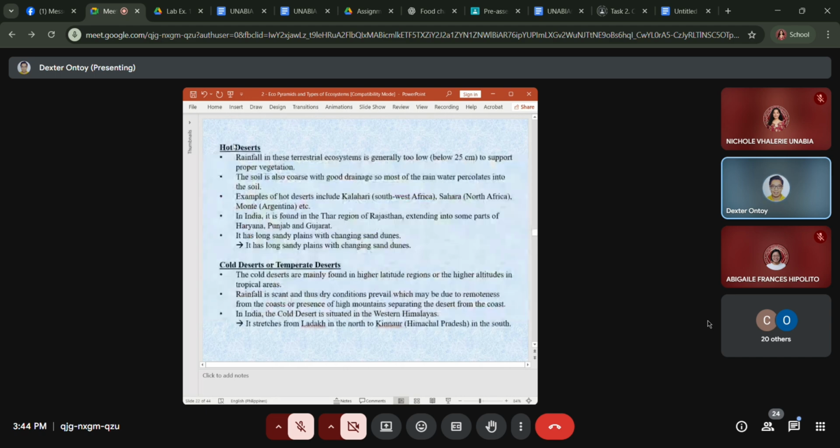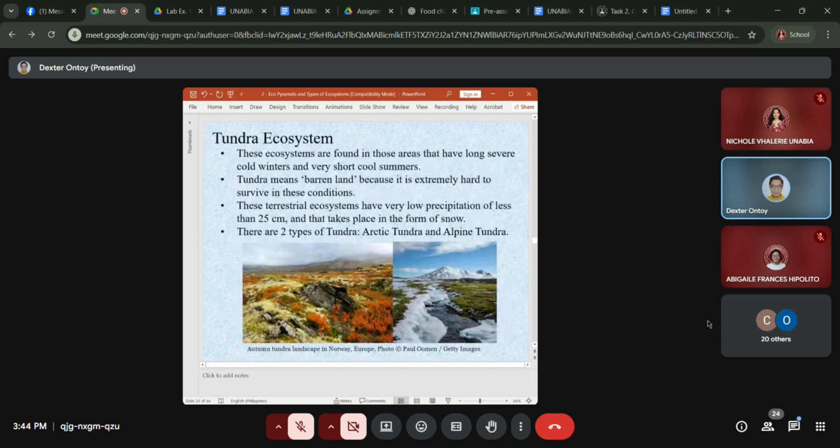Okay, so these are the hot deserts and the cold deserts in the temperate zones, and I think these are similar to the previous ones. Rainfall in these areas is very low. So practically, the kind of ecosystem is highly influenced by the amount of water it is receiving through precipitation. Low precipitation will likely become desert. It can be hot, it can be cold. Okay. Then the tundra ecosystem.